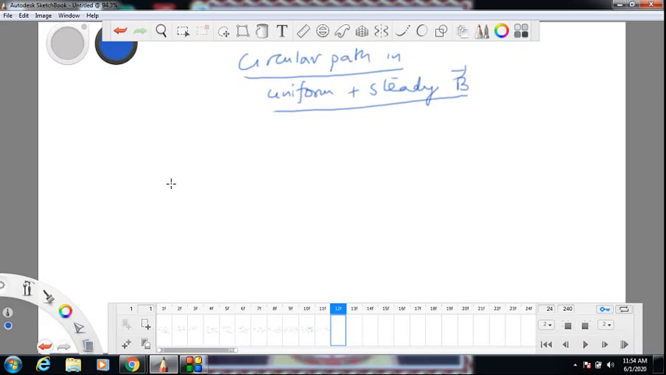So this is a case where the angle between velocity and magnetic field to start with is pi by 2, and that angle will be preserved throughout the motion. If the starting angle between velocity and magnetic field is pi by 2, that angle will be preserved throughout the motion. It will continue to remain pi by 2 only. So this is a case of a circular path.